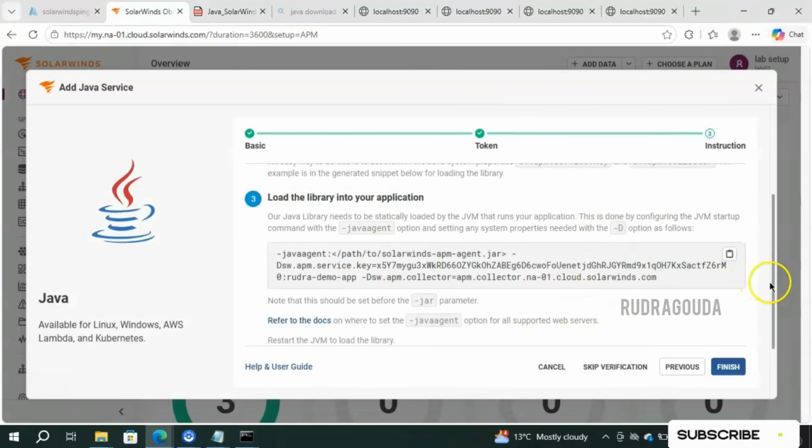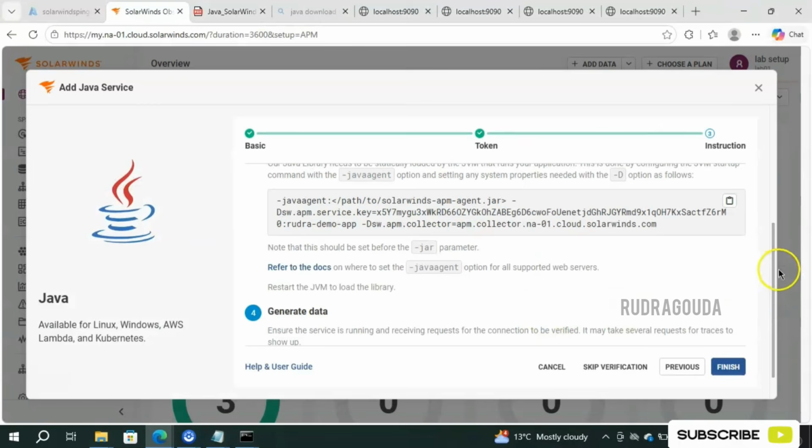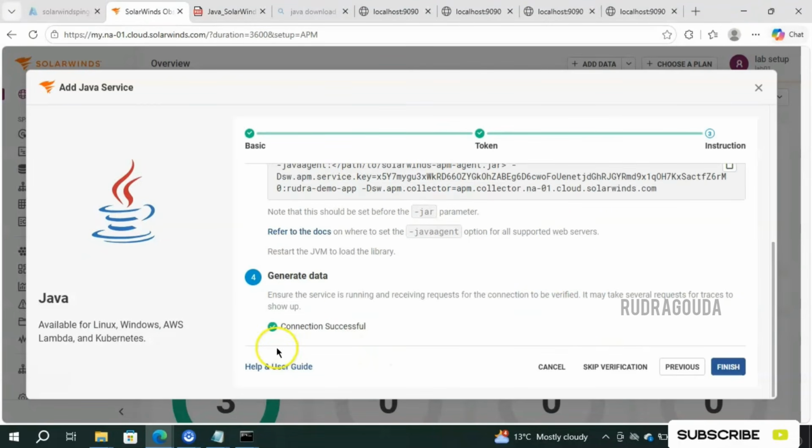After that, I simply opened my website multiple times and I got the data. That's why you are able to see the result as connection successful.